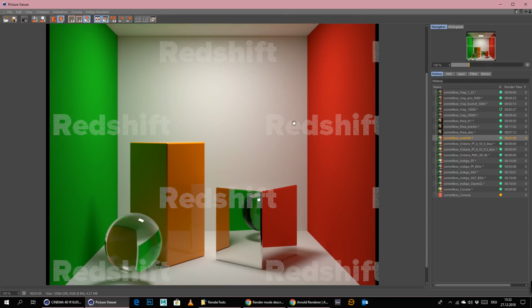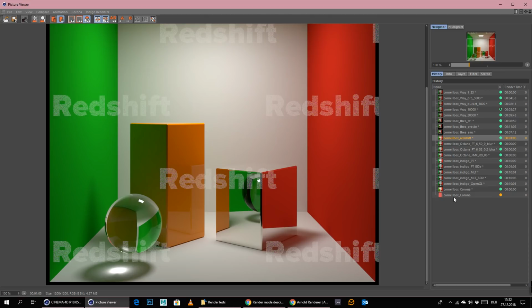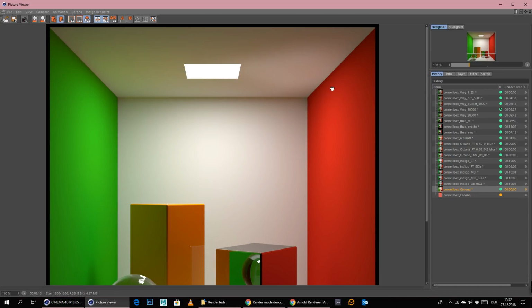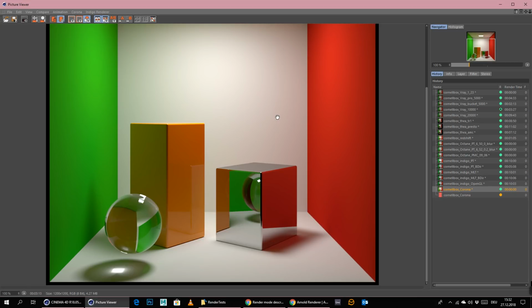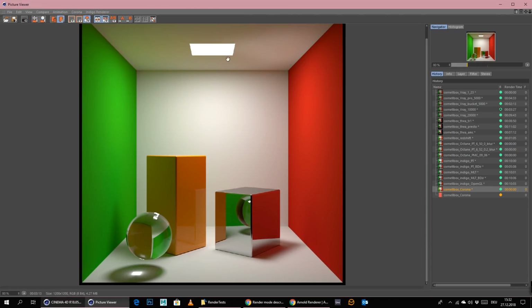Maybe some of you that are using Redshift have an idea how we can achieve that. But Corona for now is definitely my absolute favorite in terms of accuracy and speed. I mean, this was a render time of 3 minutes or something like that. Probably could have stopped it after 3 minutes, it was just fine. I think this is still a little bit noisy, but I think 3 minutes is okay. And 3 minutes on a CPU based render engine.